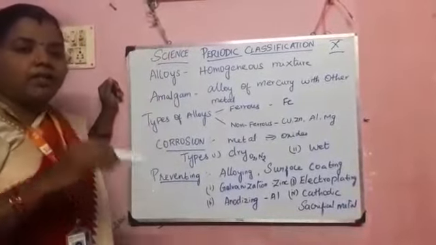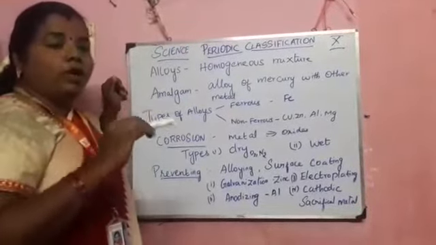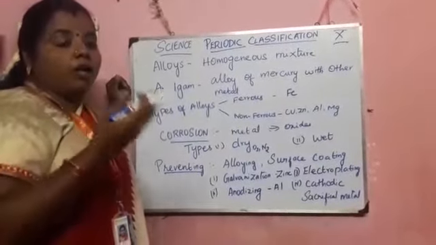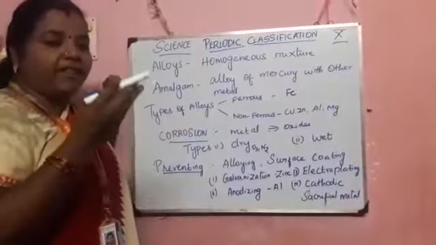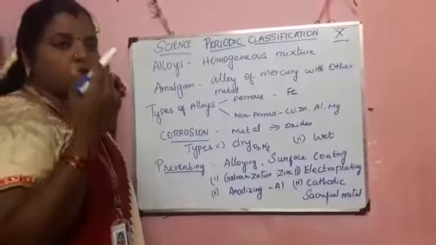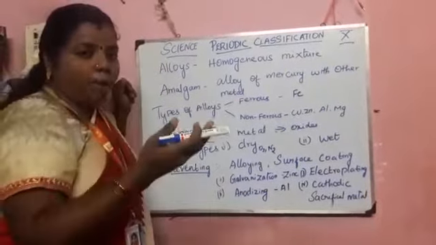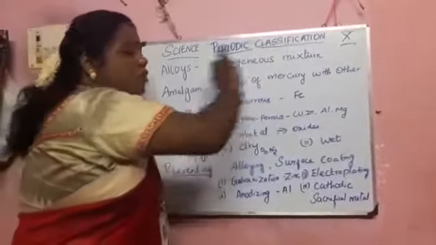For example, consider gold. Gold is very soft in nature, so it is difficult to make ornaments from it. That is why we add copper to it. Copper is also a metal. So adding gold with copper forms a homogeneous mixture.